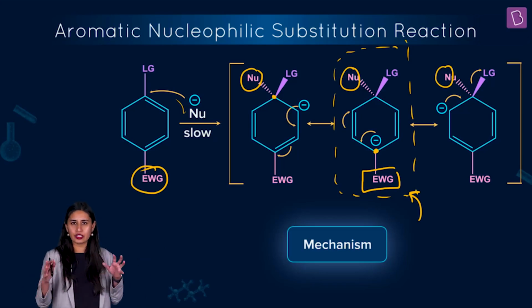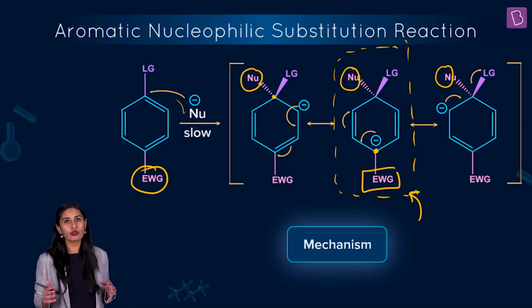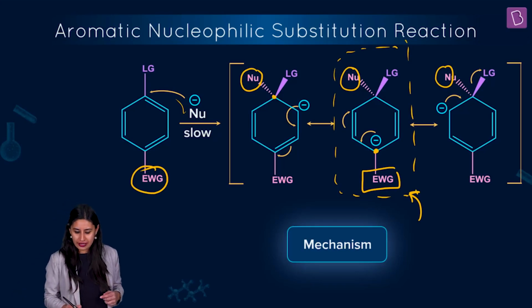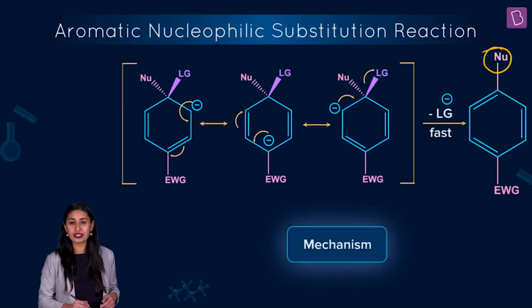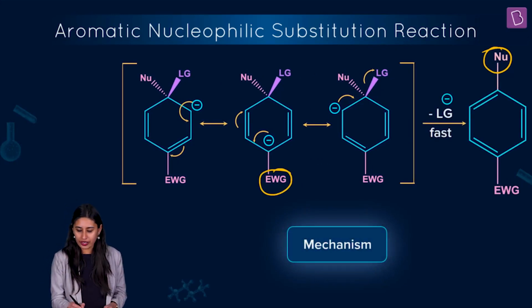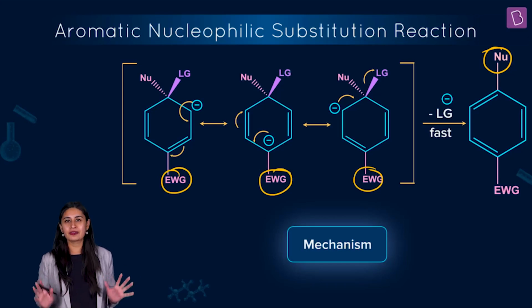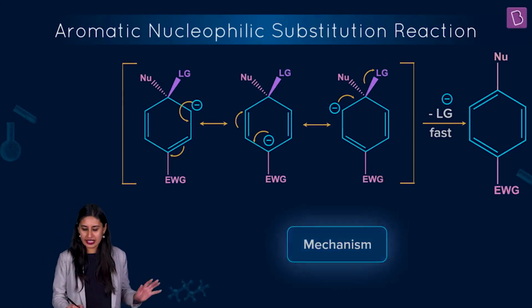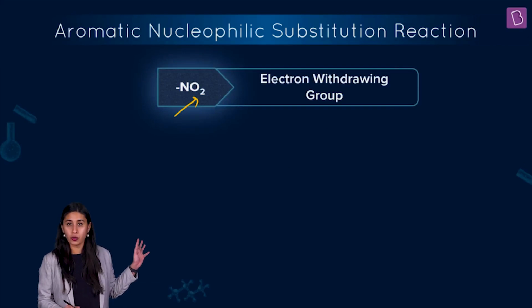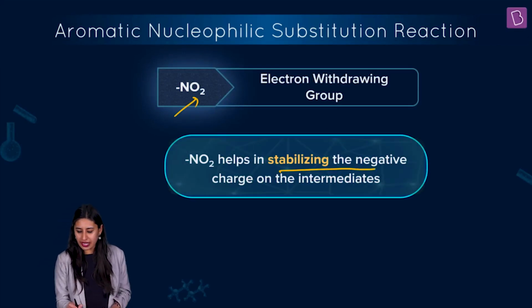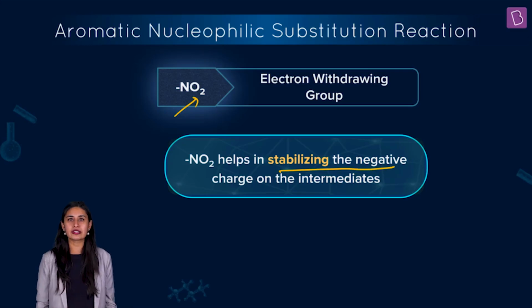So for a while things are taken care of, though at the cost of aromaticity. But you know that aromaticity is the leading factor towards stability. So the leaving group has to go. The leaving group has the very name in itself, leaving. So that shall leave, which in our case is chlorine. So that leaves and the nucleophile gets attached at the place of that leaving group. That's why it's a substitution. And how the electron withdrawing group is helping should be absolutely clear, right? So we can say that this nitro, which is an electron withdrawing group, helps in stabilizing the negative charge on the intermediates.